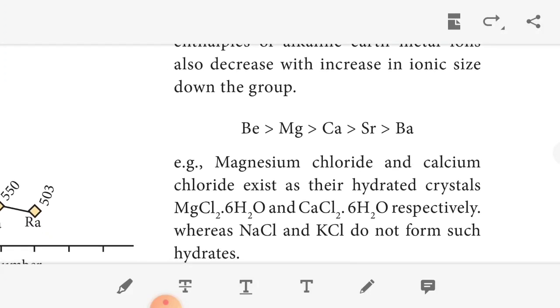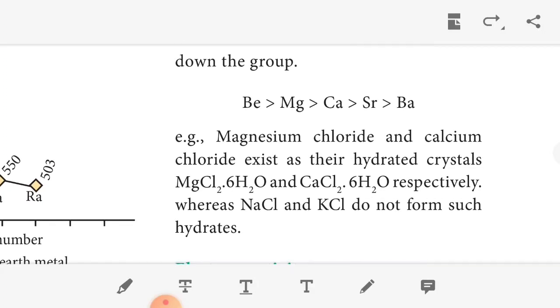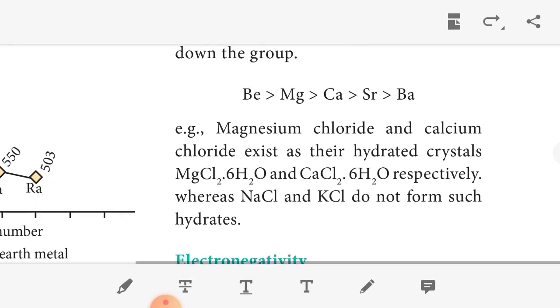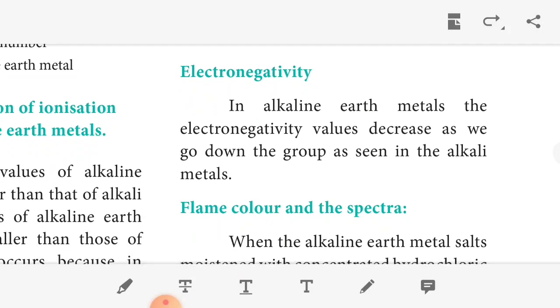For example, magnesium chloride and calcium chloride exhibit hydrated crystals, that is magnesium chloride 6 water and calcium chloride 6 water, whereas sodium chloride and potassium chloride do not form such hydrates. So compared to the alkali metals, hydrate formation is easily possible for the alkaline earth metals, not for the alkali metals. Okay. The next one, electronegativity. In alkaline earth metals, the electronegativity value decreases as we move down the group.